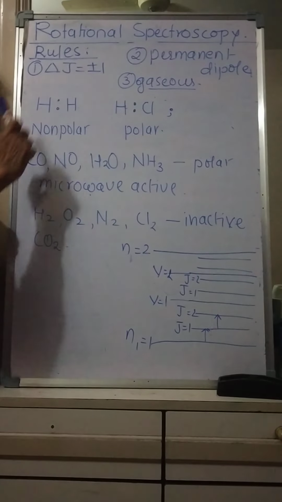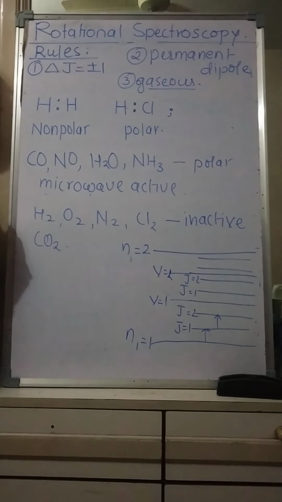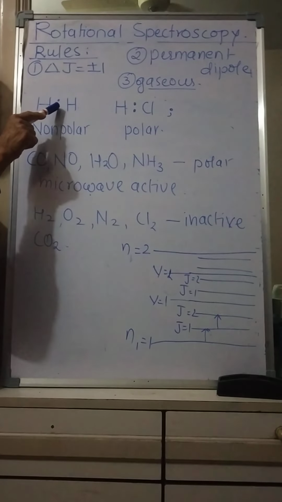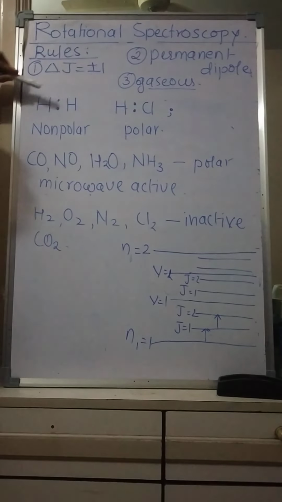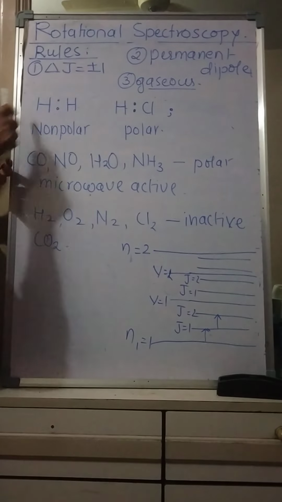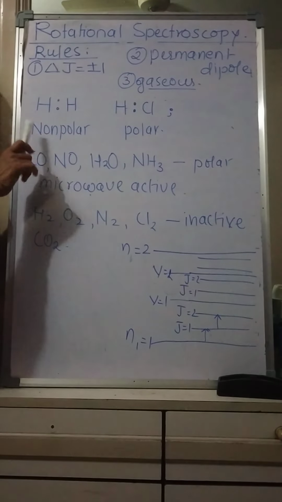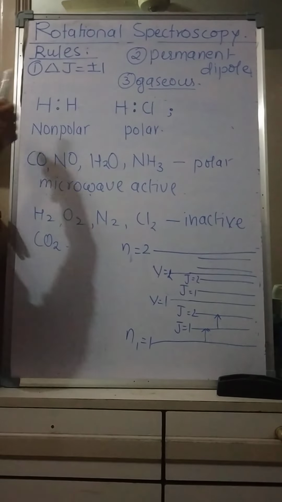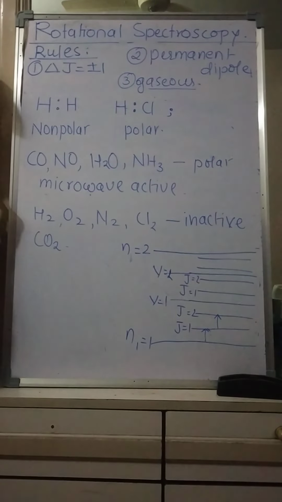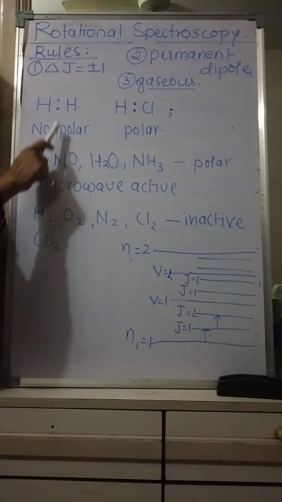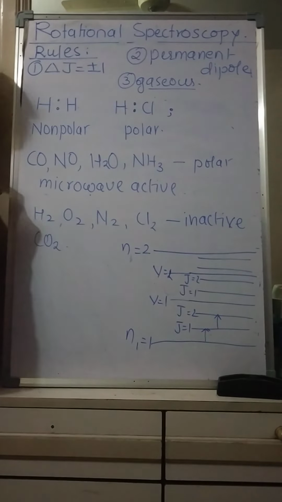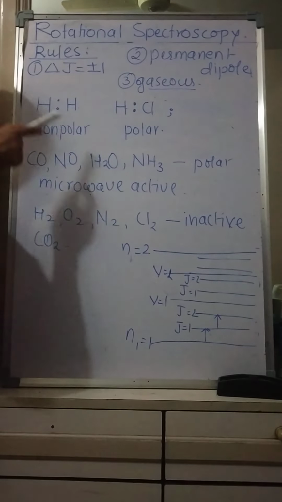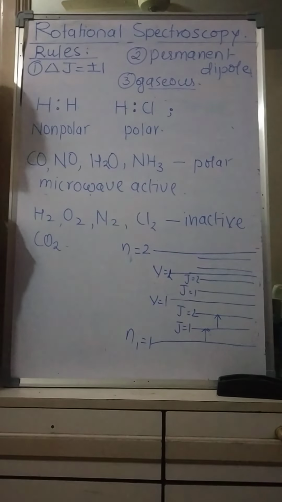This shared pair of electrons remains in the center and is shared equally by both the atoms, because both the atoms are similar in nature. Such a molecule is referred to as a non-polar molecule, and it does not have any permanent dipole.